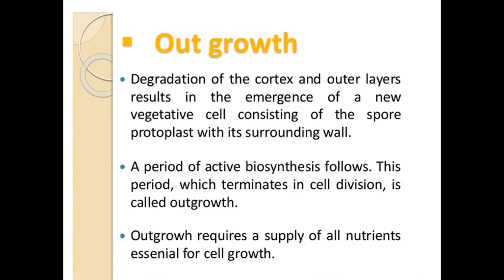Post-germination outgrowth occurs only in the presence of proper and favorable conditions, and amino acids, specifically glutamic acid, are essential for outgrowth. There is no outgrowth in a starvation medium or in the presence of germination or growth inhibitor factors.